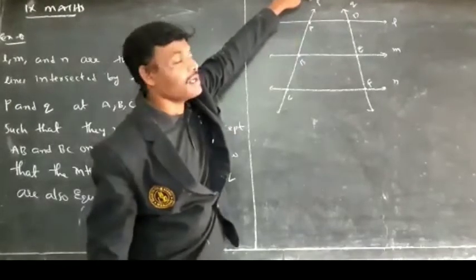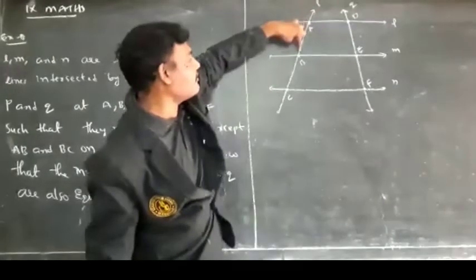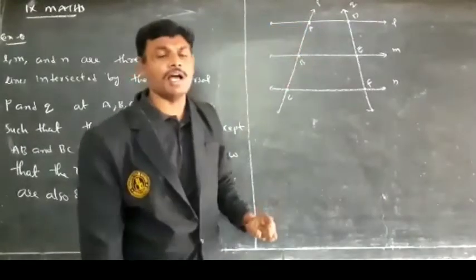So transversal P is making equal intercepts. That means the length of AB and the length of BC are equal.